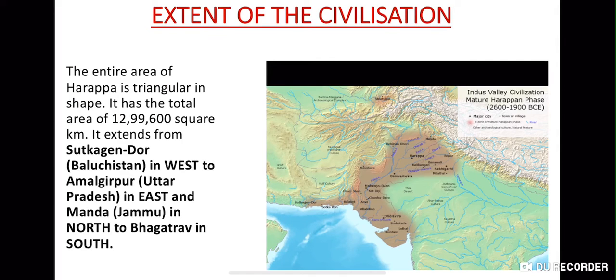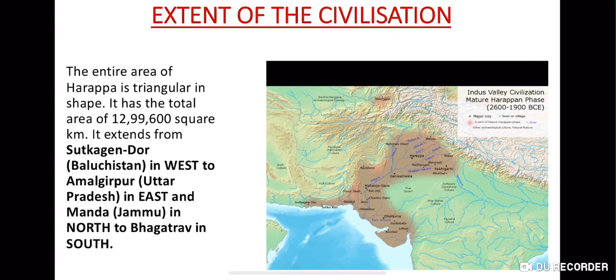Next we have the extent. So how big is the civilization? The entire area of Harappa is triangular in shape, and it has a total area of 12,99,600 square kilometers. So you can see the brown part here. This is the Harappan civilization.